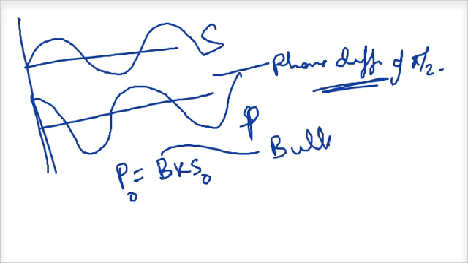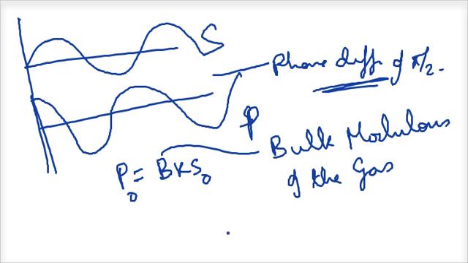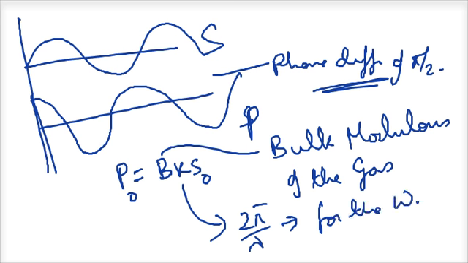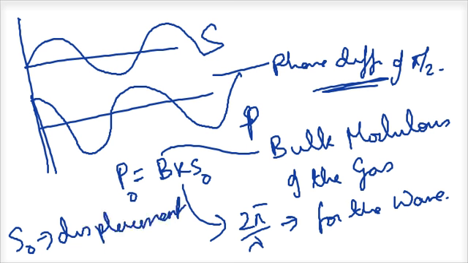And the fact that P naught is equal to B k s naught, where B is the bulk modulus of the gas, and this k is the wave number, 2 pi by lambda for the wave, and this s0 is the displacement of the particle. So if I am given the pressure variation, I can find out the displacement. If I am given the displacement variation, I can find out the pressure. This is what we need to understand. Okay.